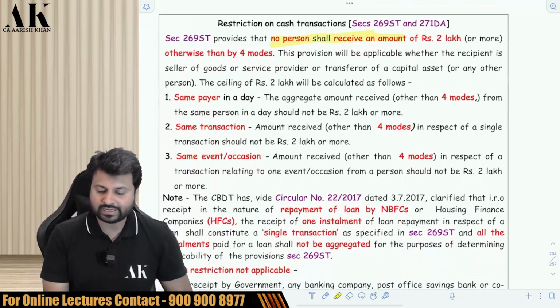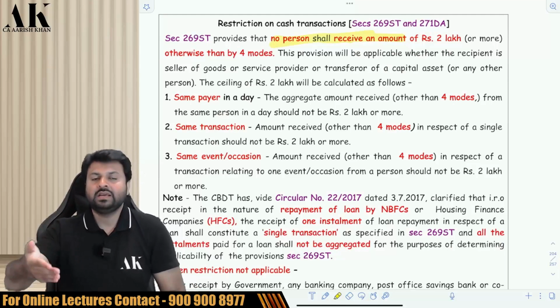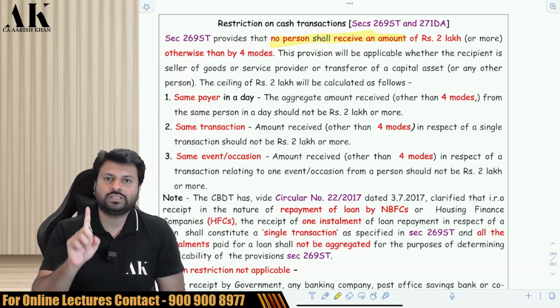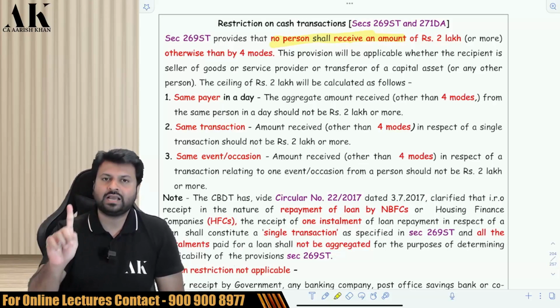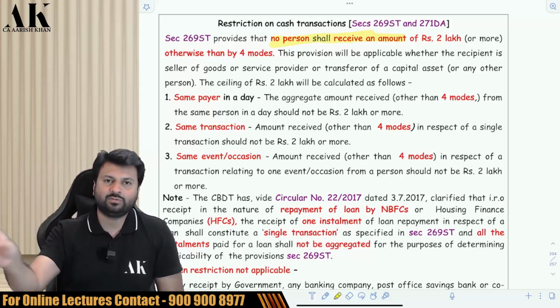So let's move on to the next section, that is 269ST and 271DA. This section prohibits any person from receiving 2 lakh rupees or more in cash from any person. If you want to receive 2 lakh rupees or more from any person, you have to receive it by 4 modes. The 4 modes are account payee cheque, account payee draft, ECS or such other electronic mode. You should not receive by any mode other than these 4 modes.